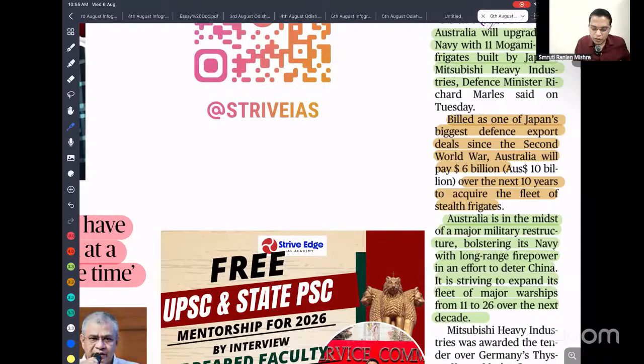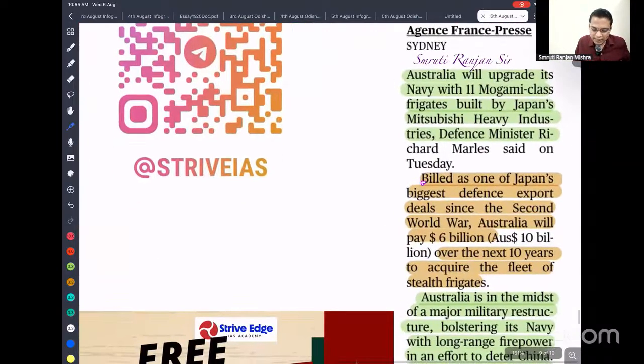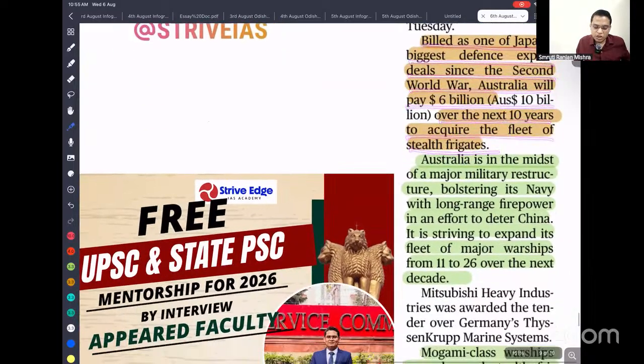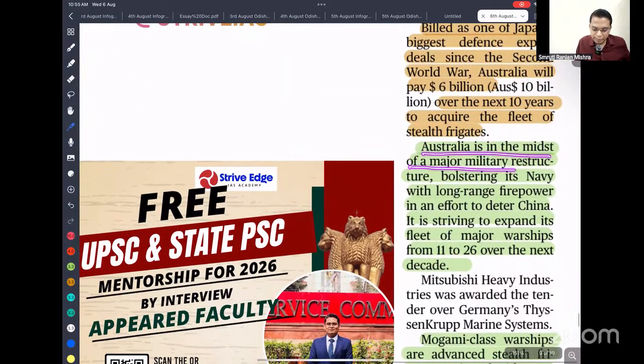Okay, so this is Japan's biggest defense export deal since the Second World War. Australia will pay 6 billion over the next 10 years to acquire a fleet of stealth frigates. So Australia is amid a major military restructuring, bolstering its naval and long-range firepower to effectively deter China.